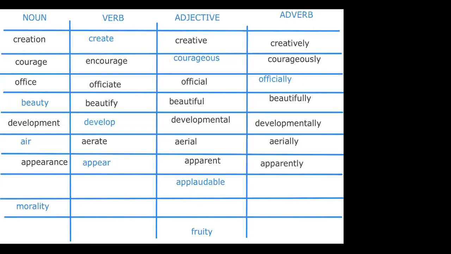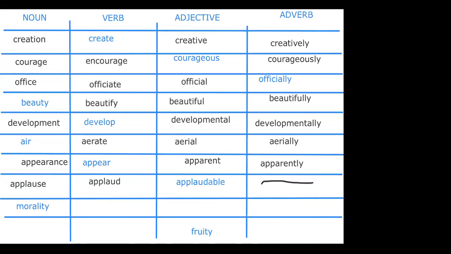Applaudable. Applause. I will be discussing everything. Do not worry, Prince. Applause. Here it would be applaud. Now there's nothing called applaudably, so here we have nothing, just a normal dash.